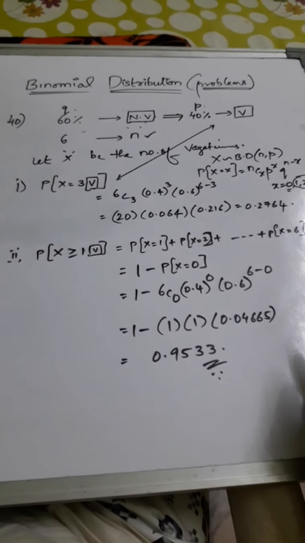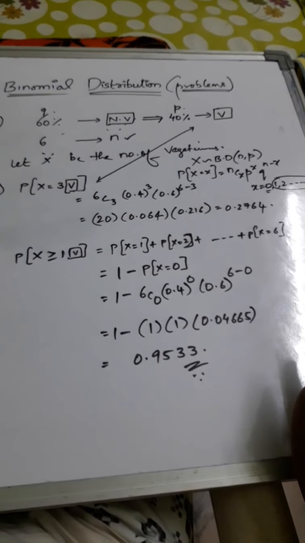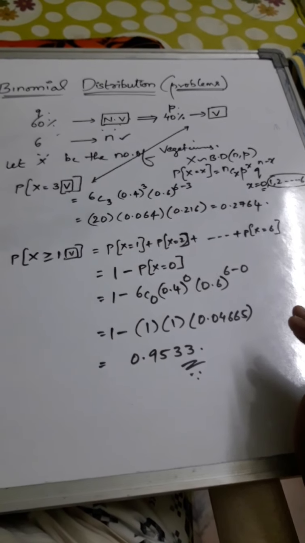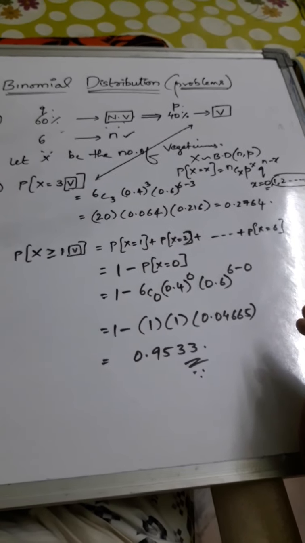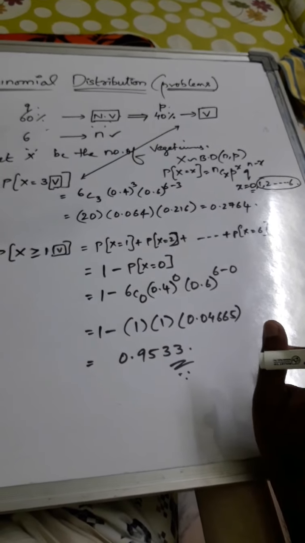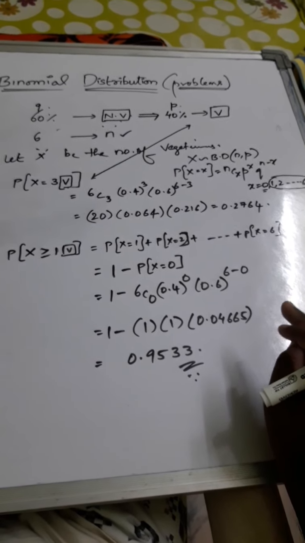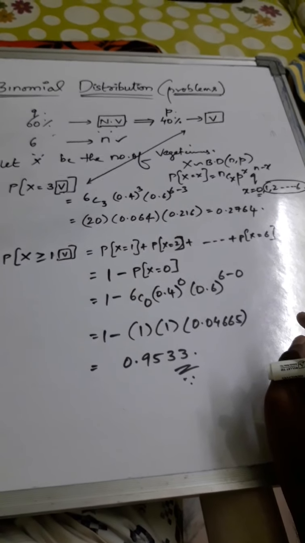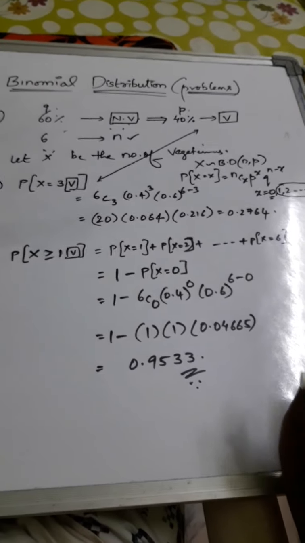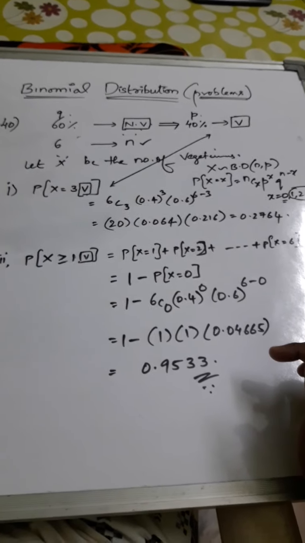And for at least 1 vegetarian, greater than or equal to 1, it can be calculated directly, but it is a time-taking process. So that is the reason we take 1 minus P of x equals 0, that means 1 minus P of x less than 1. Less than 1 is always 0, as the real numbers start from 0. So 1 minus 6C0, 0.4 whole power 0, 0.6 whole power 6 minus 0, that is 1 minus 0.04665. The final answer is 0.9533.